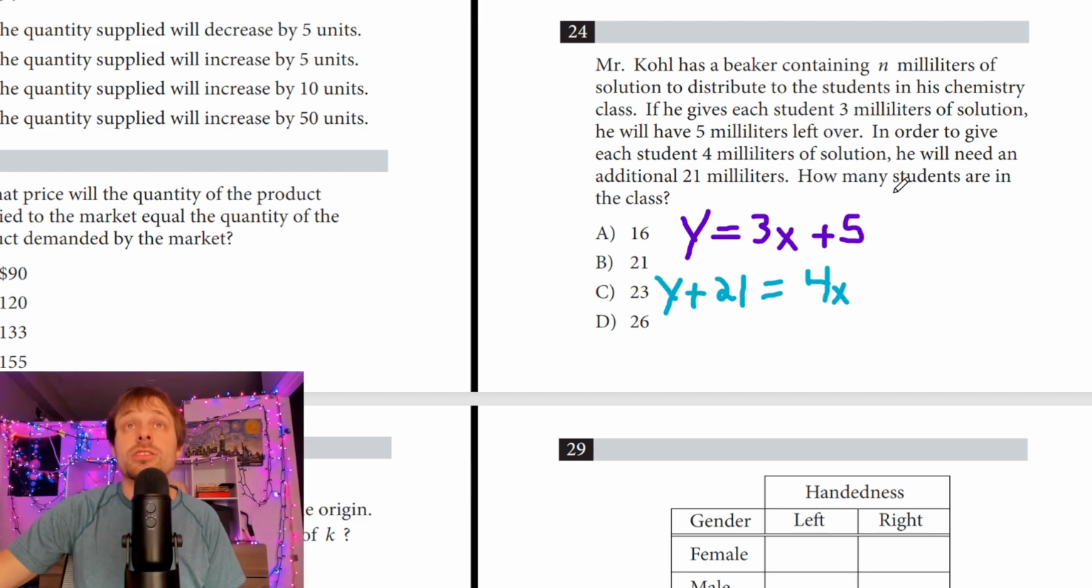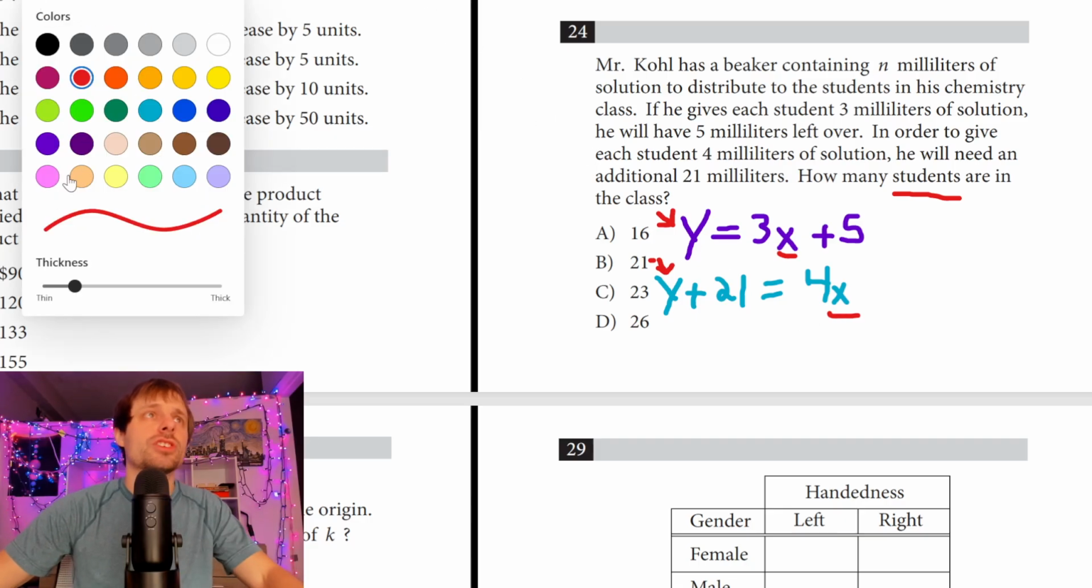It looks like they want us to solve for students. So remember, this would be the milliliters they start with. These would be the students. So we're solving for x. I'll just do quick elimination.